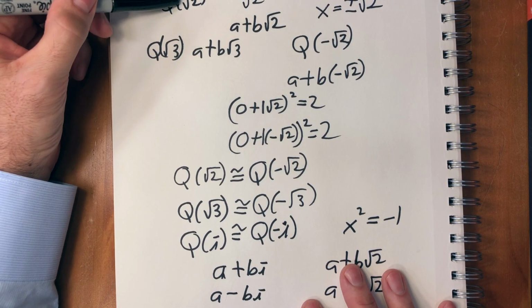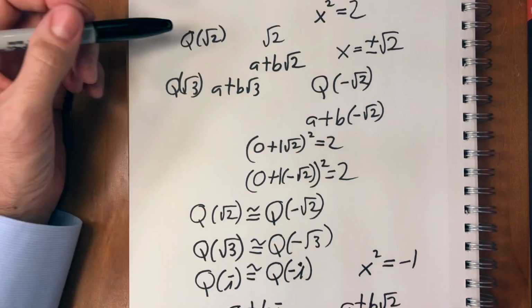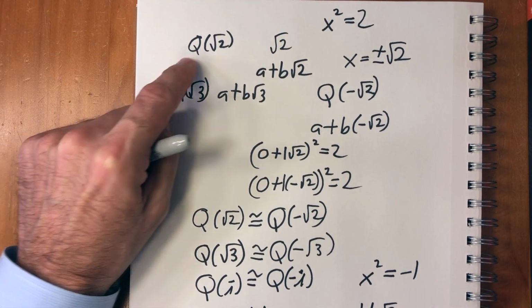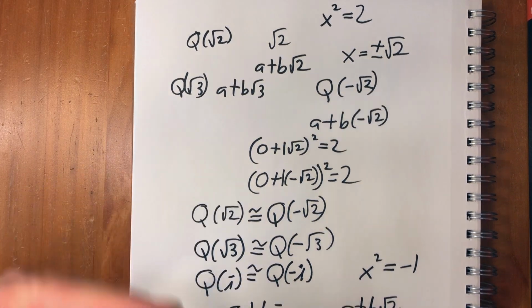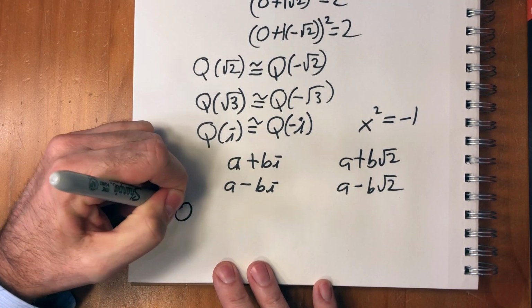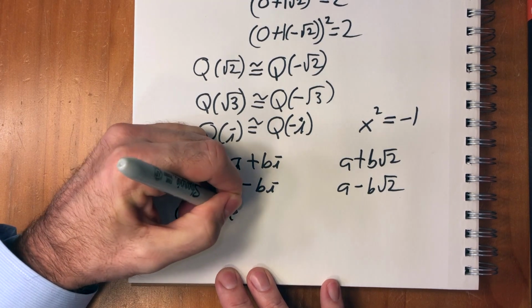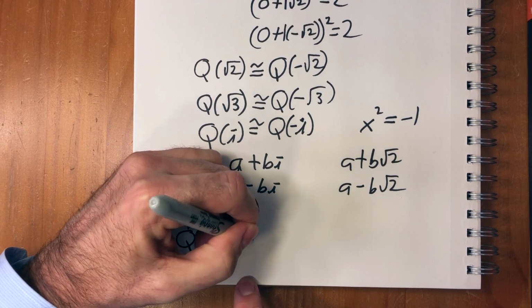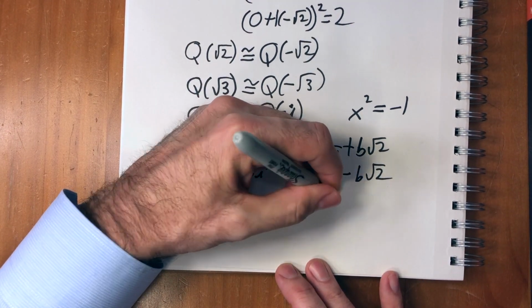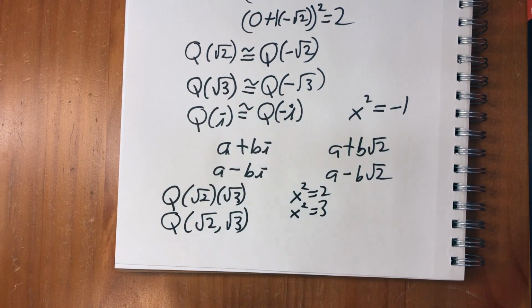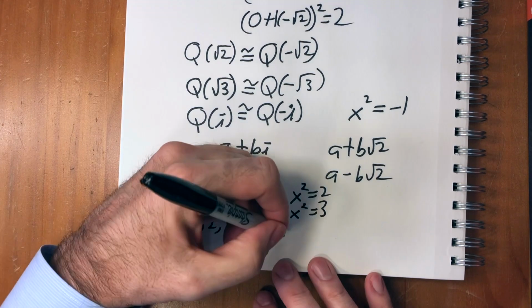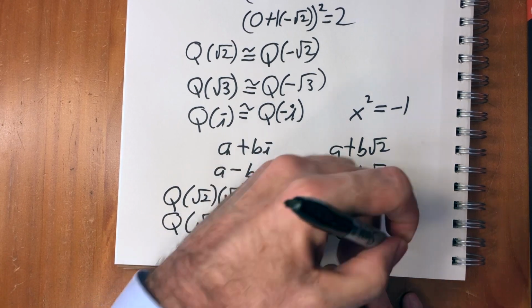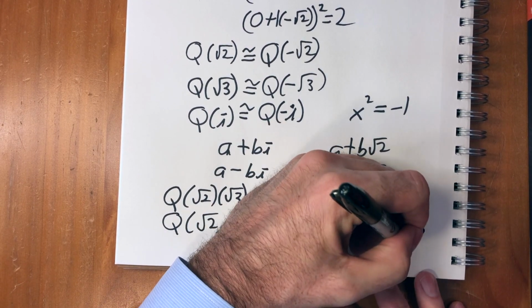Now, what if we took one of these and added another element to it, right? Because the solution to x squared equals 3 is not in this field, but it is in this field. So we could extend this field to include solutions to x squared equals 3. So we could write this as Q of square root of 2 and then extend it by the square root of 3, or the other way to write it is just as a list. And then now there is a solution to both x squared equals 2 and x squared equals 3 in this. And you could write these in the form a plus b radical 2 plus c radical 3 plus d radical 2 radical 3, which equals radical 6.